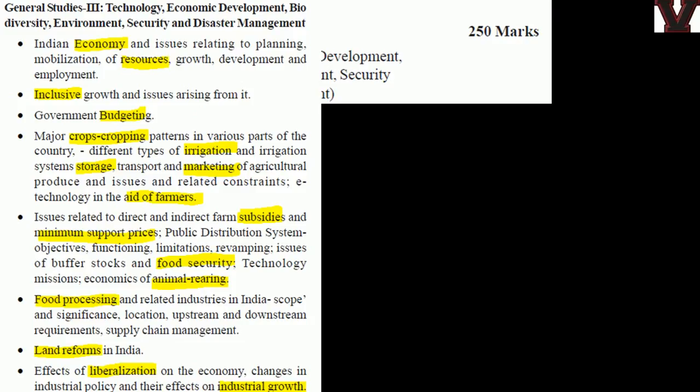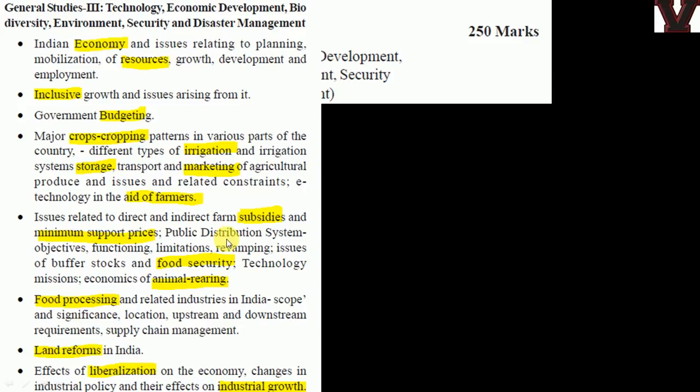So if you see here, it's going to be very huge. The first is Indian economy, resources. Resources is very much important. I actually missed it: resources like agriculture and industry. The maximum number of questions are coming from these 2 areas, one is agriculture, one is industry. At least 2 or 3 questions every year. That is about 50 marks of your paper, agriculture and industry. I think more than 50, 75 marks at least. Agriculture, industry, energy, it will come.